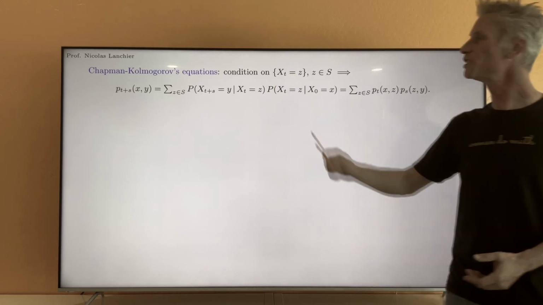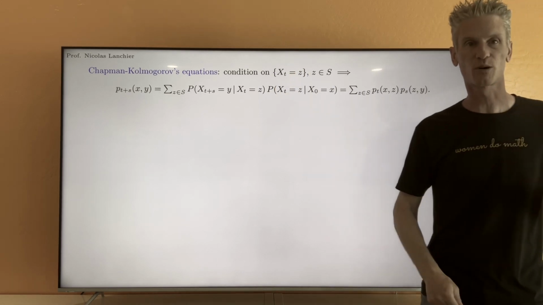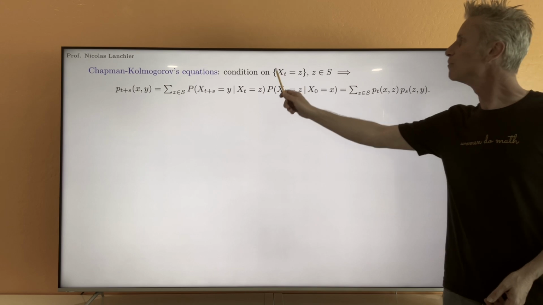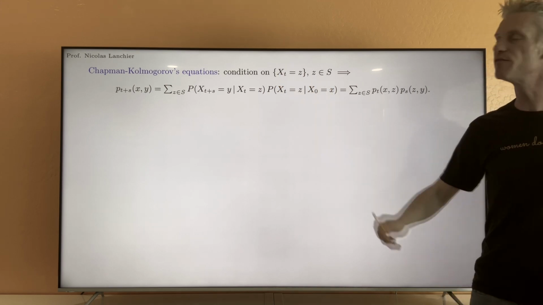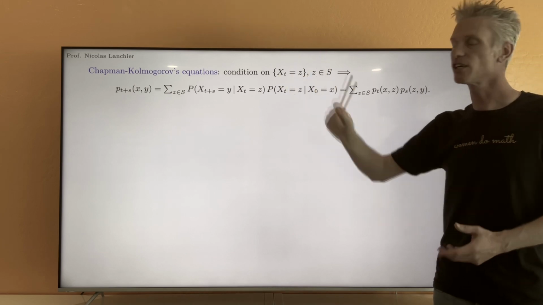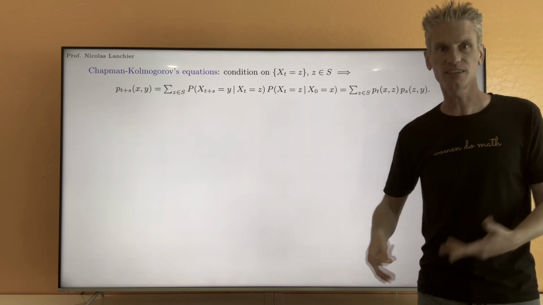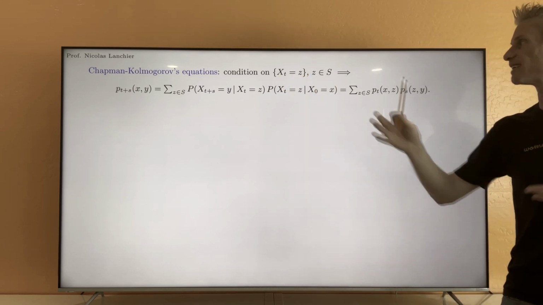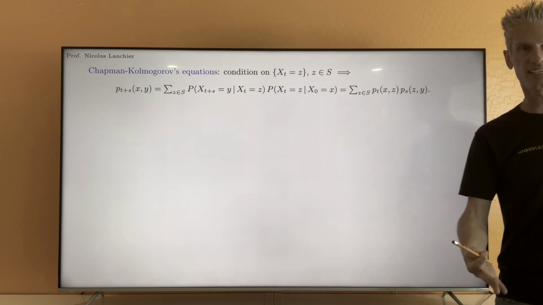You just have to condition on the state of the process at time t. So I'm looking at this collection of events, X_t equals z for all states z. This collection of events forms a partition of the set of realizations. That's all the possible states of the process at time t.